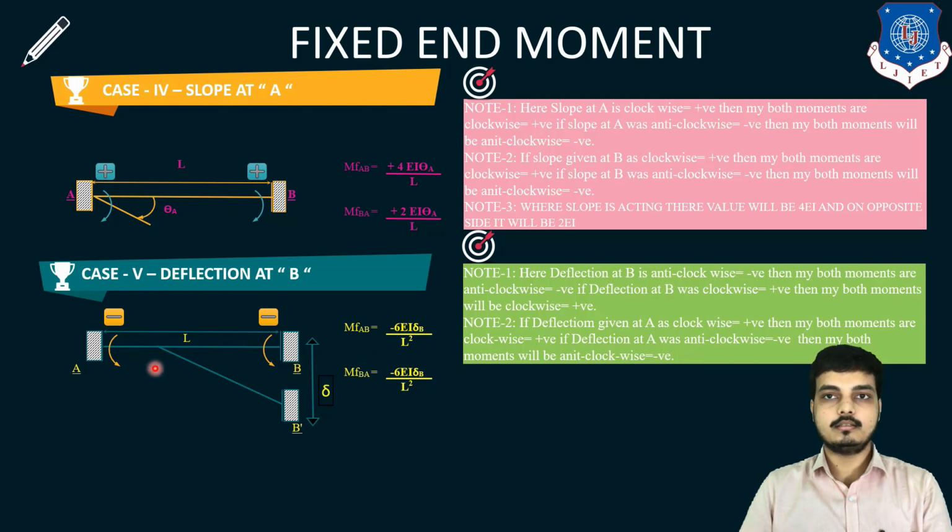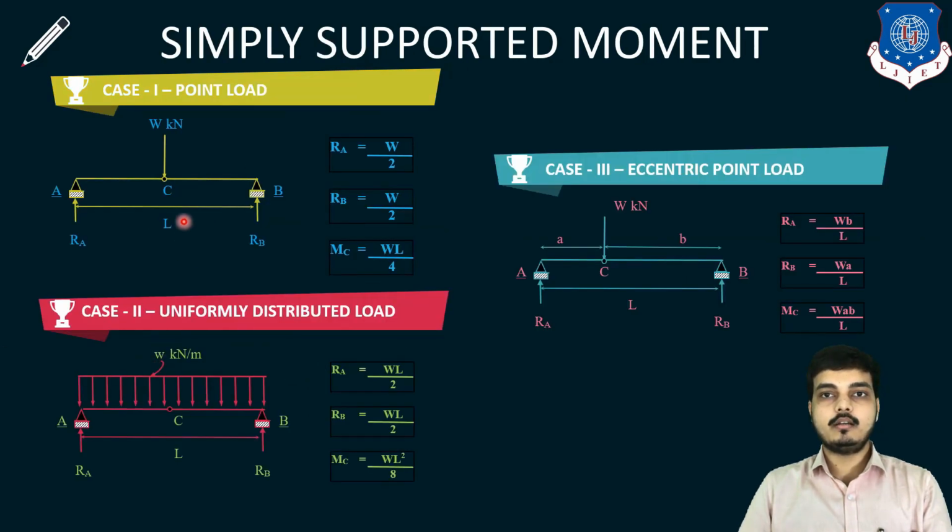Both the moments. Now simply supported moment for point load is WL by 4 and reactions are W by 2. For uniformly distributed load, central moment is WL square by 8 and its reactions are WL by 2. For eccentric load, RA is Wb by L, RB is Wa upon L and its moment is Wab upon L. So till here it was all similar to slope deflection method.